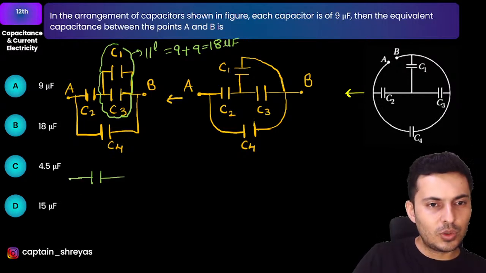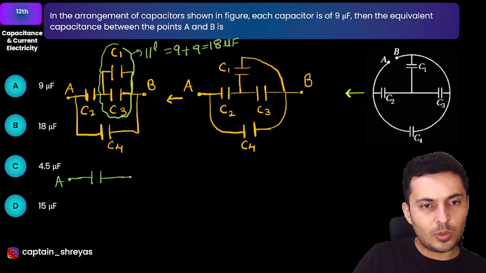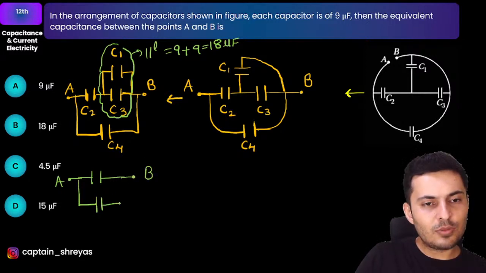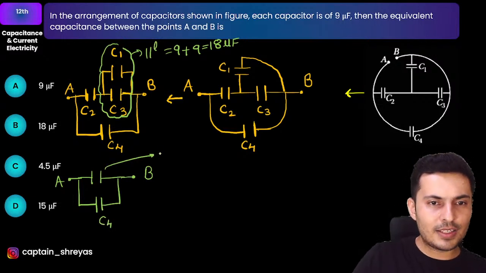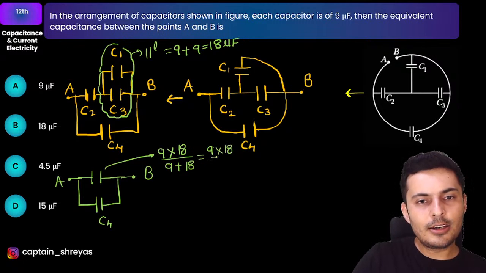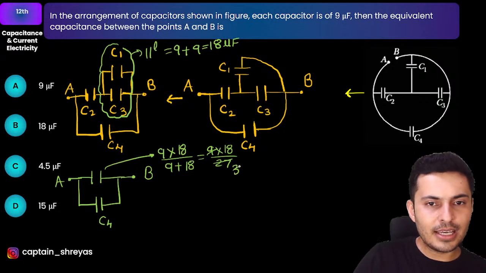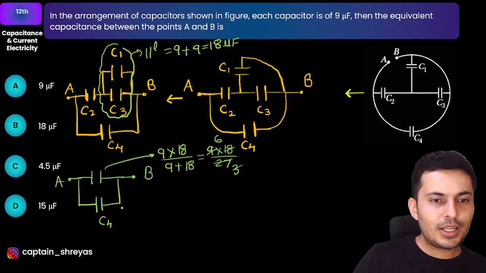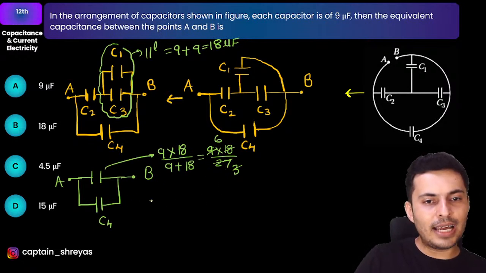So what can I do? Let's just put point A over here. Let's just put point B over here. There is one C4 remaining. This capacitance, I can write it as 9 into 18 divided by 9 plus 18, which is 9 into 18 divided by 27. This is nothing but 3. This is nothing but 6. Right? Yep. And finally, these two are in parallel.